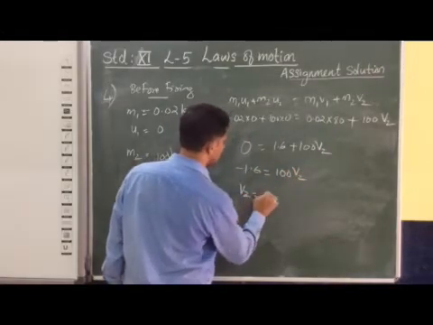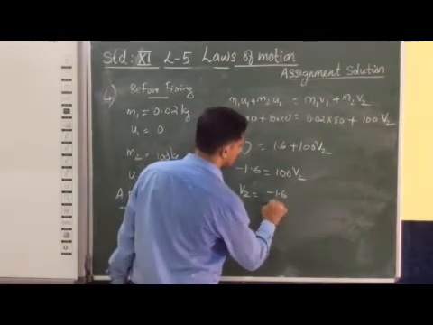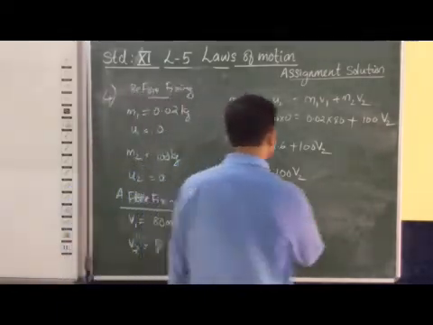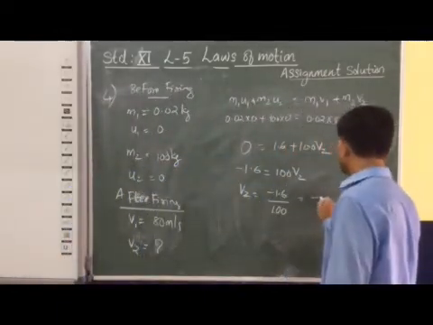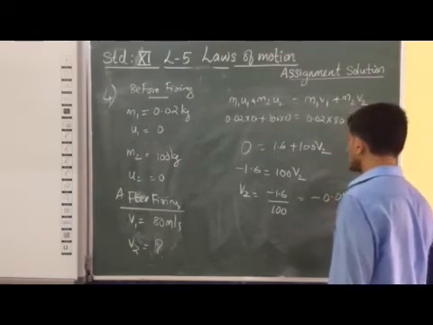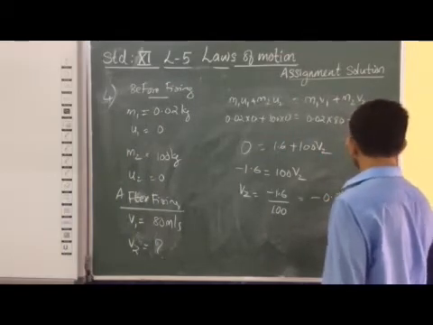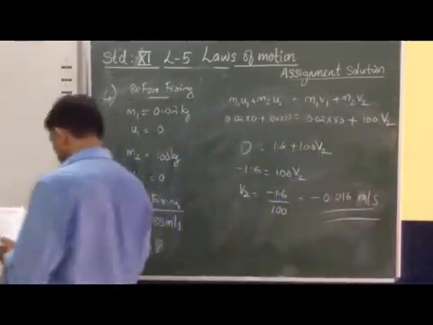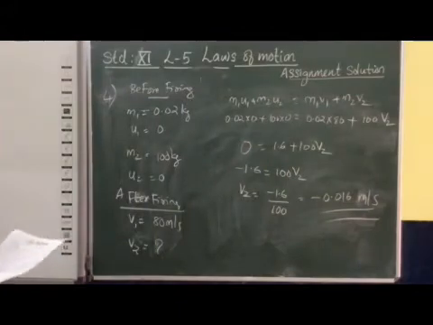So V2 is equal to minus 1.6 divided by 100, which gives minus 0.016 meter per second. So the recoil speed is 0.016 meter per second. This way you can solve our question number 4.